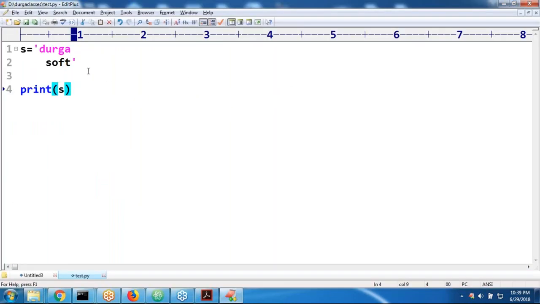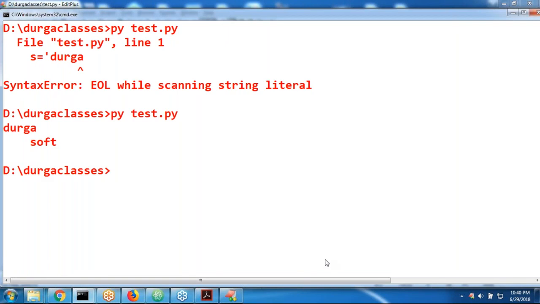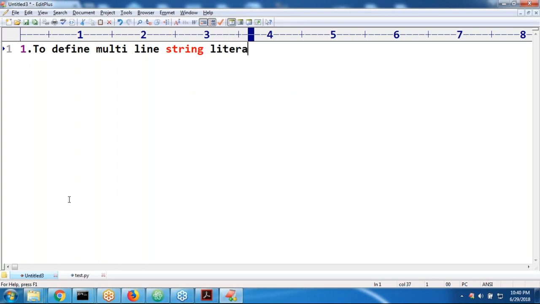Sir, if your string value is spread across multiple lines, better to use triple quotes. If I use a triple quote, automatically you are going to get the answer Durga by default. Any doubt? So what is the first use of triple quote symbols? The first use is to define multi-line string literals. Okay, this is the first one, multi-line string literals.